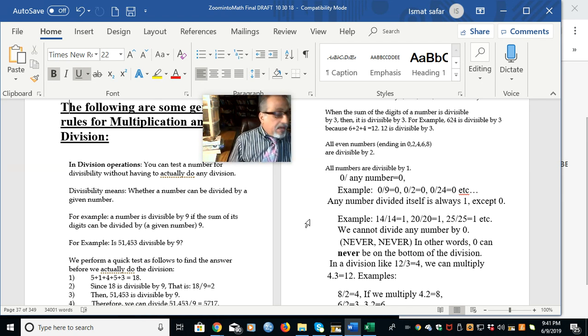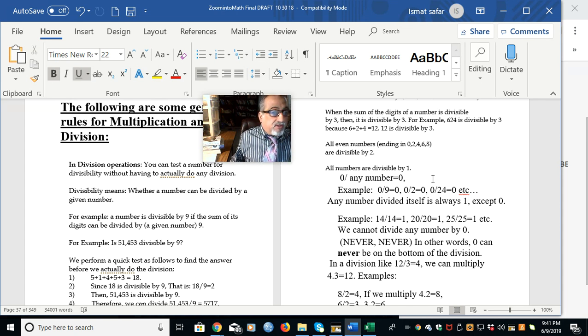Okay, now lessons for division and multiplication. In division, you can never divide by zero, which means what? If I have two books, and there's absolutely no one to divide to, you cannot do the division, right? So it's called undefined, undetermined.